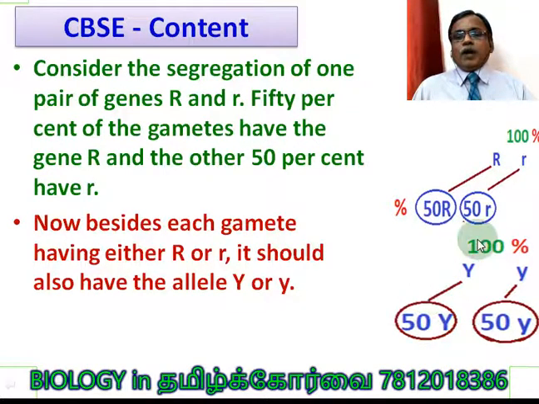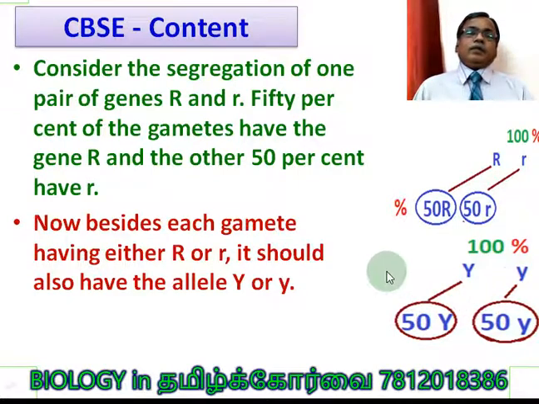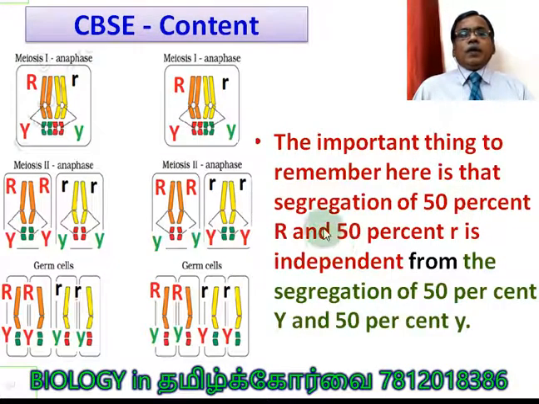So, along with capital R, definitely 50% have capital Y. For your understanding, I put the gametes separately. But in a dihybrid cross, we have to consider capital R capital Y, capital R small y. So 50% of the gametes will have capital R along with capital Y, and 50% will have capital R along with small y. In the same way, 50% of the small r will be with capital Y and 50% with small y. The important thing to remember is that the segregation of capital R and small r is independent from the segregation of capital Y and small y.